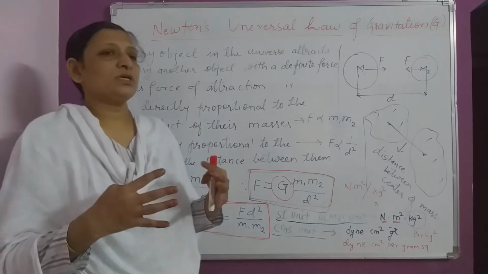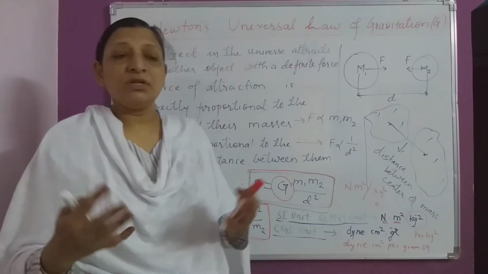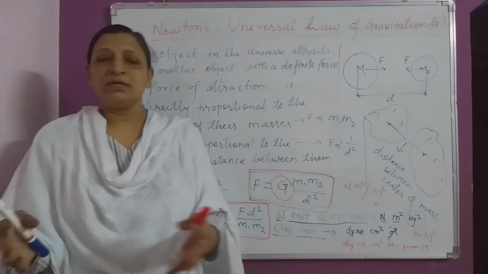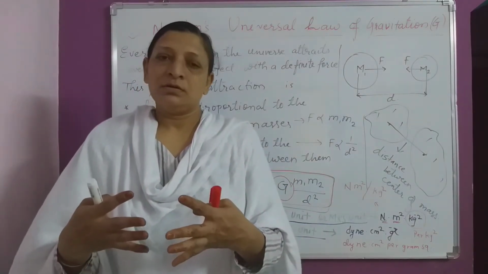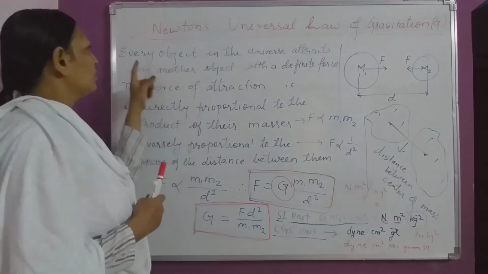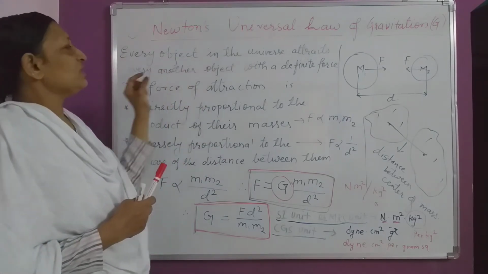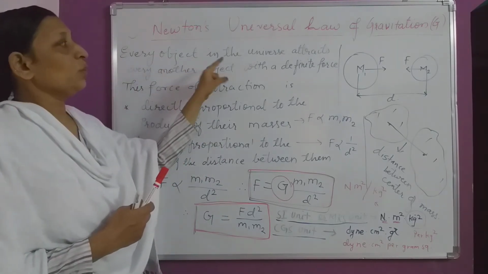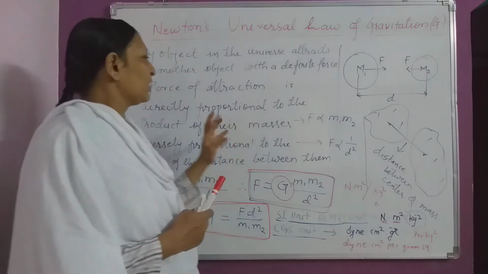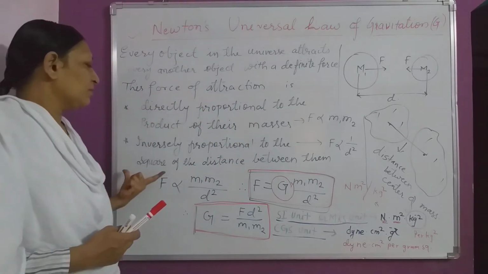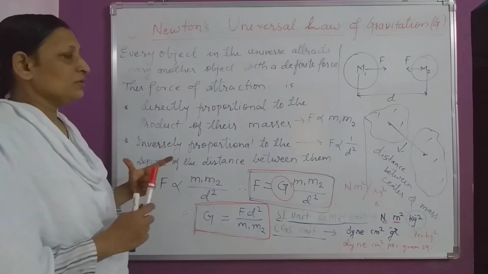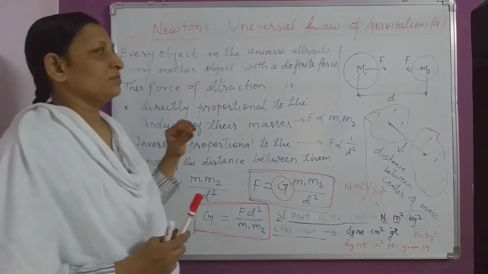So every object is attracting another object. Even two people sitting nearby are attracting each other. Right? So every object in the universe attracts every other object with a definite force. And this force of attraction has a particular relation with different factors.